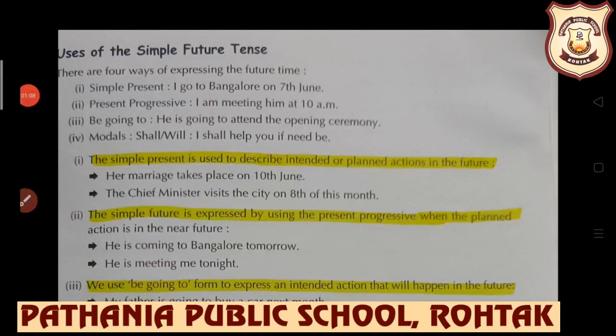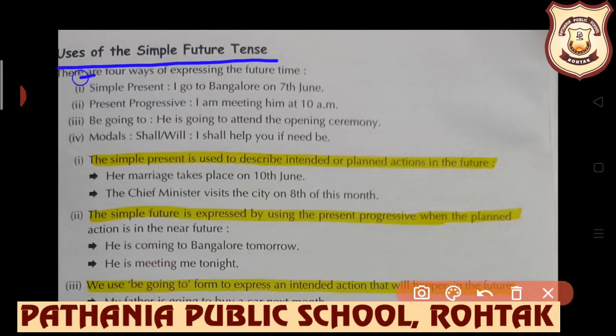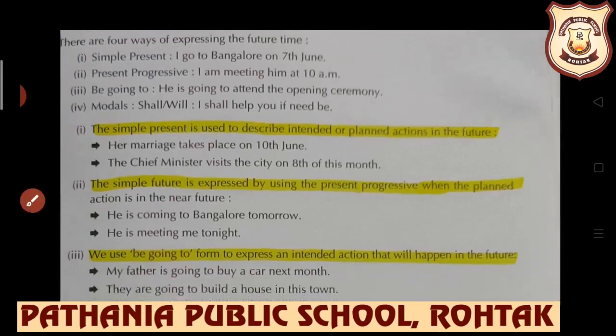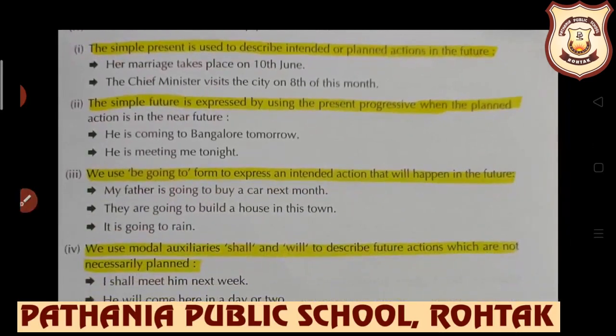Now let's know about the uses of simple future tense. Students, simple future tense is used in 4 ways. And these are the ways: simple present, present progressive, be going to, or with modals, will, shall. The simple present is used, the very first use, students.